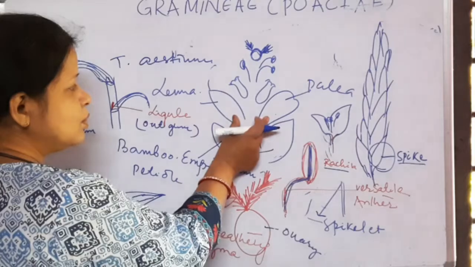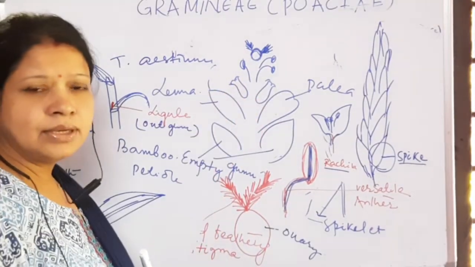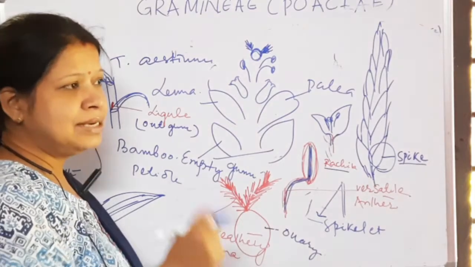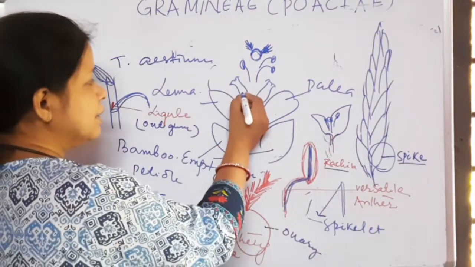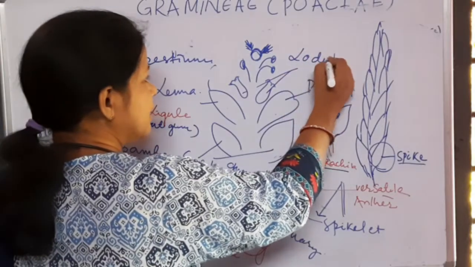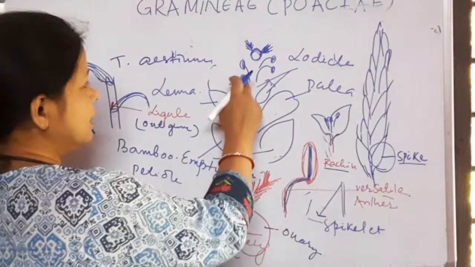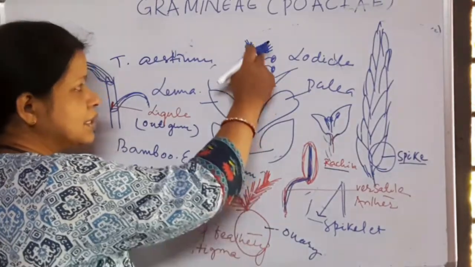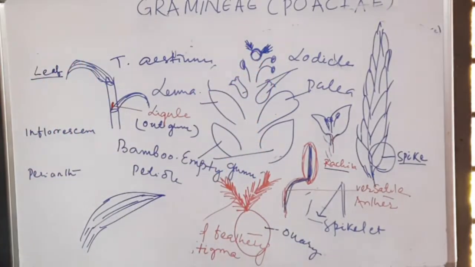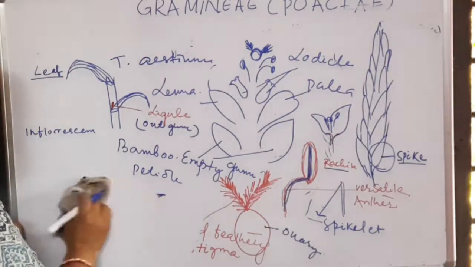Inner to these two fertile glumes, there is a reduced perianth. Perianth here is very much reduced to form a fleshy structure that is known as lodicule. And inner to the lodicule, the reproductive units are stamens and gynoecium. So the inflorescence is spike,